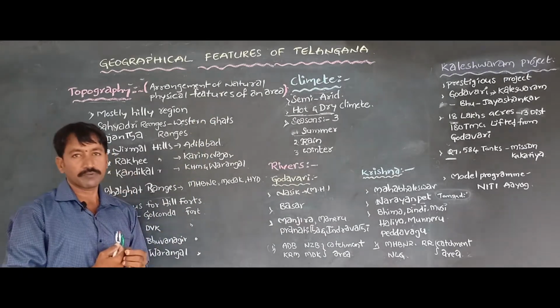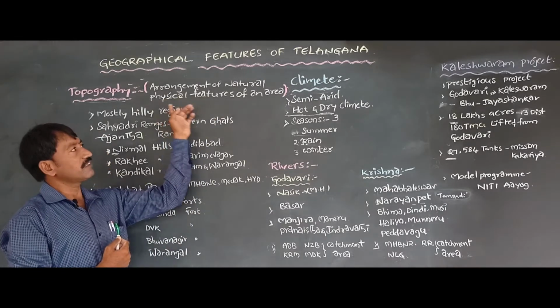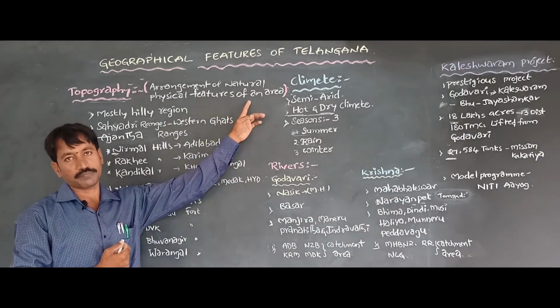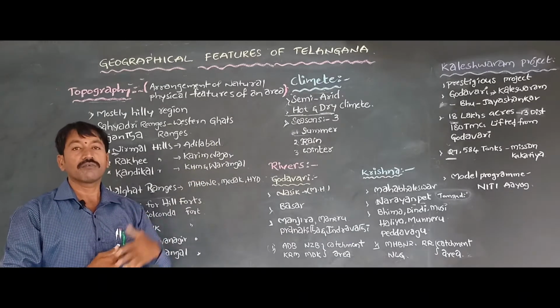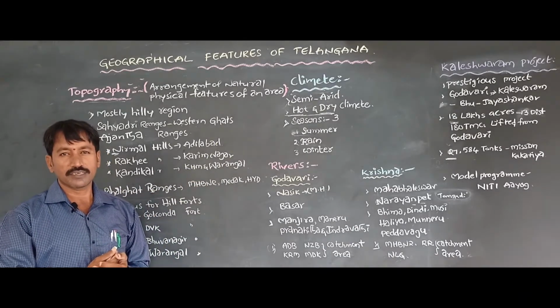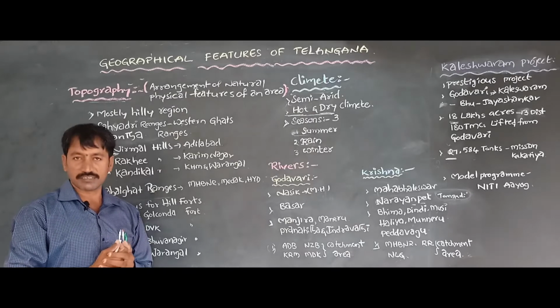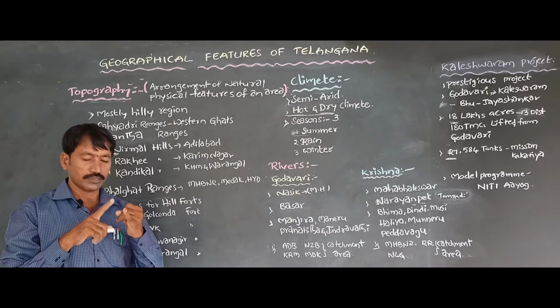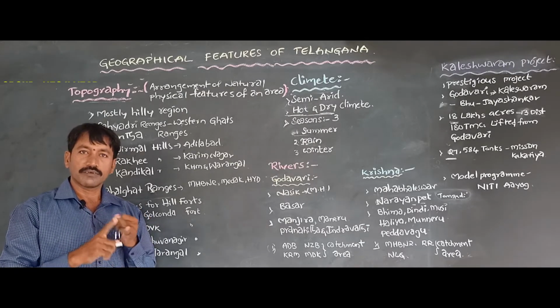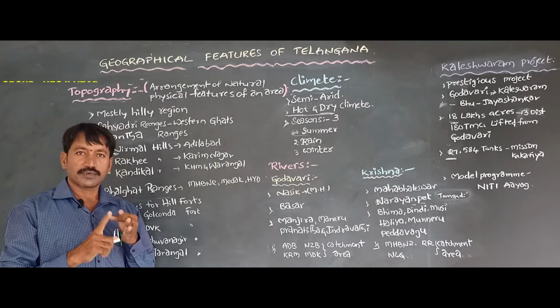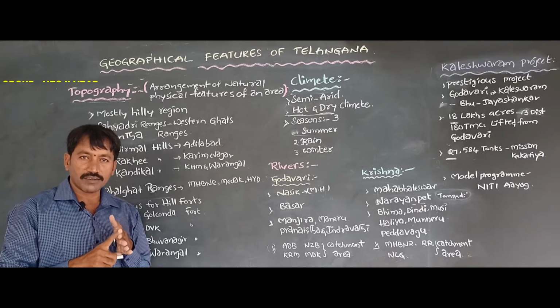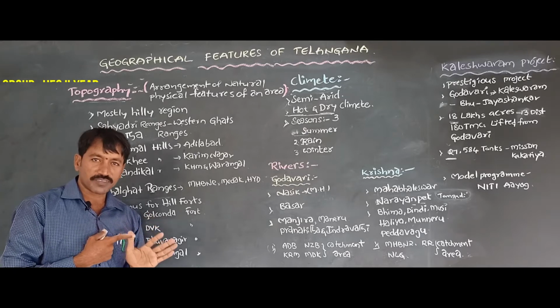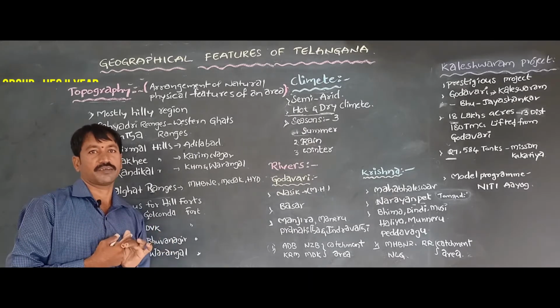Natural physical features are the mountains, vegetation, rivers, valleys, types of soils, etc.